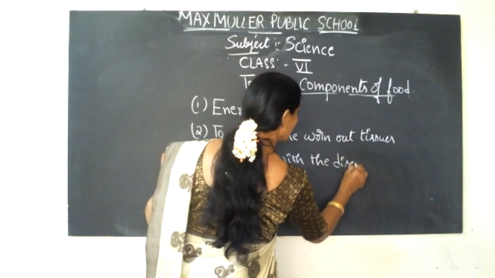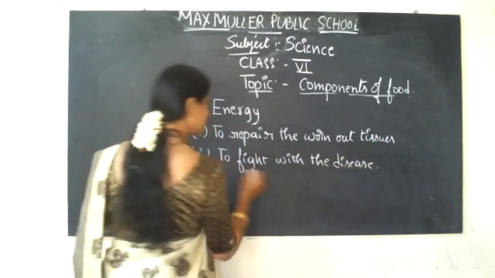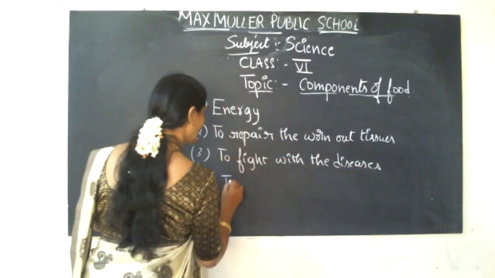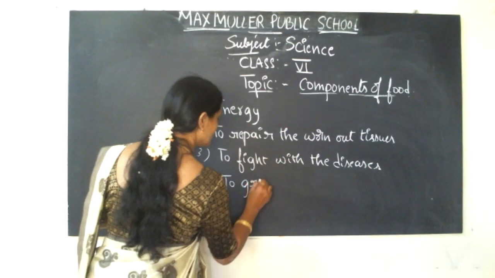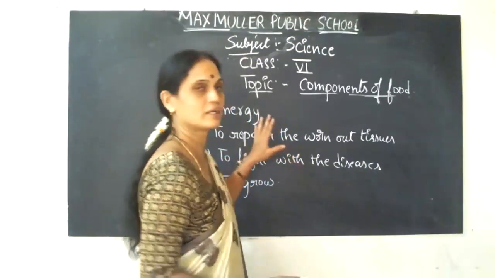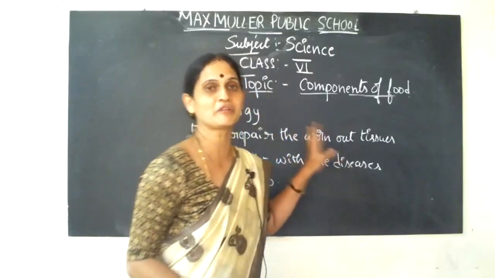And important is to grow. Right? These are all the purposes for which we require to eat food, right? To grow, that is bodybuilding. So these are the main, important reasons for the purpose of eating food.